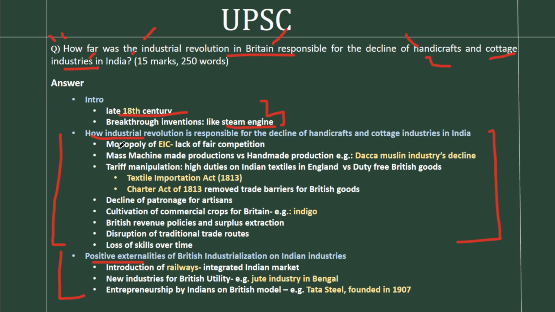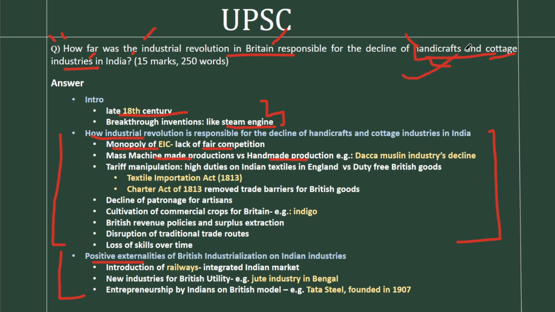The first and foremost point is with respect to the monopoly of the English East India Company. We know that India was ruled by the East India Company until the Act of Good Governance in 1858. And this company had absolute monopoly when it comes to trade in India. So this monopoly resulted in a lack of fair competition. And in a capitalist economy, if you don't have fair competition, it will naturally affect the other industries, which are handicrafts and cottage industries.